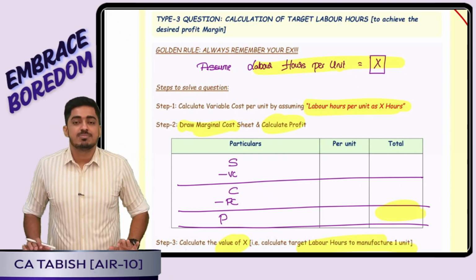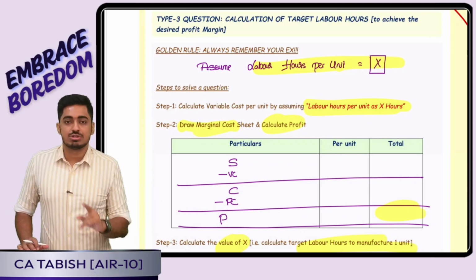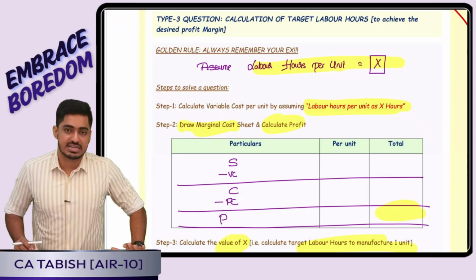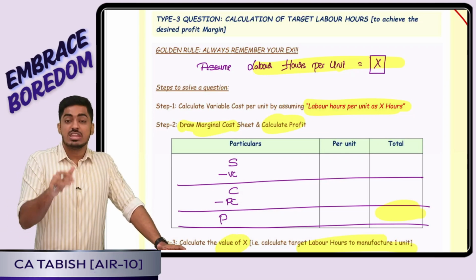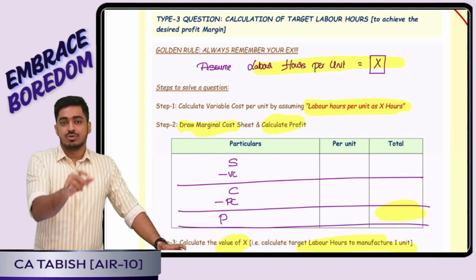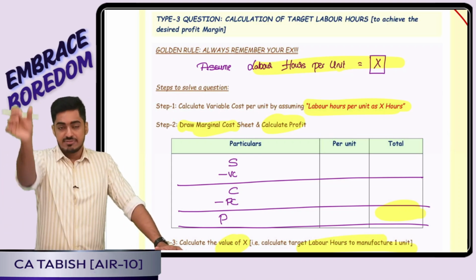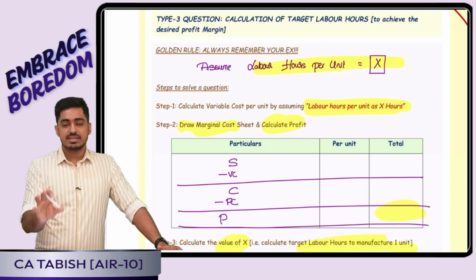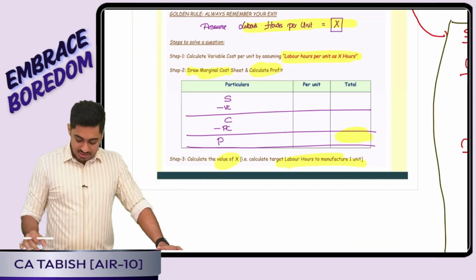Yes, how do we solve? Simplest thing in the world, whenever you are stuck in the world, whom you have to go to? Your X. Now who is missing in the question? Labor hours. We will assume labor hours per unit is equal to X, point number 1. Yes, point number 2, we will write down the basic data. What all? Selling price per unit is how much, number of units sold is how much, fixed cost is how much, variable cost per unit is how much. Variable cost per unit, direct material will be given. Direct labor per hour I know, into number of hours I will take it as X, accordingly I will get. Variable overhead per hour I know, into number of hours I will be taking it as X. I will arrive at the variable cost per unit. Now drop a marginal cost sheet, calculate. You will be getting a value in terms of X, equate it to the profit. You will be getting the value of X, that is going to be your target labor hours per unit. Yes or no, everyone? Perfect.